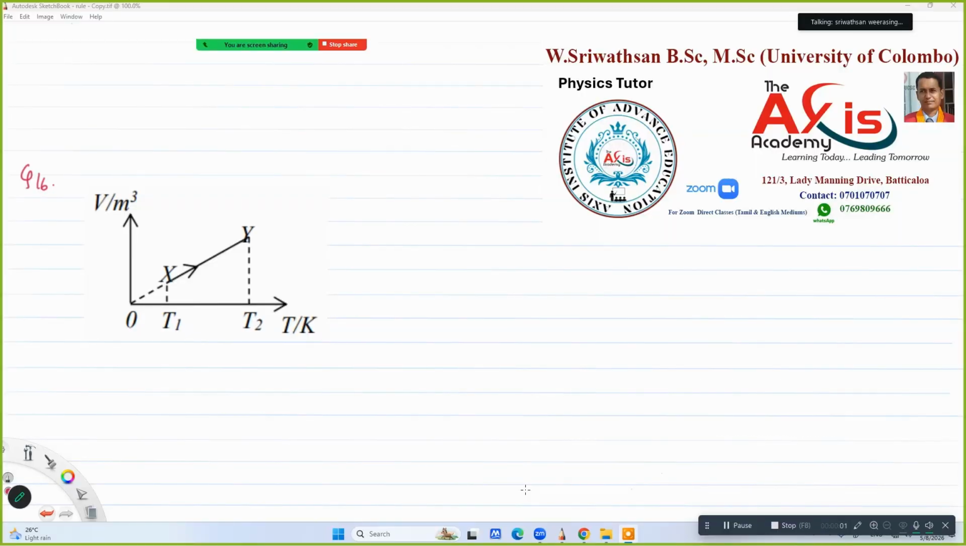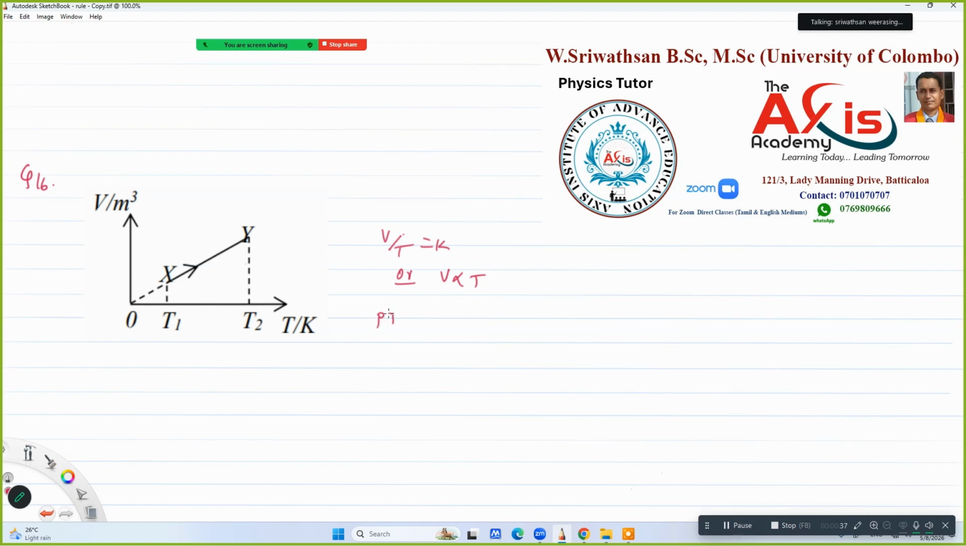Question number 16 is: the given graph shows the variation of volume V of a given amount of ideal gas with its absolute temperature T. According to this graph, the graph is passing through the origin. That means it obeys Charles's law, V over T is equal to K, or V is proportional to T, because the graph is passing through the origin.